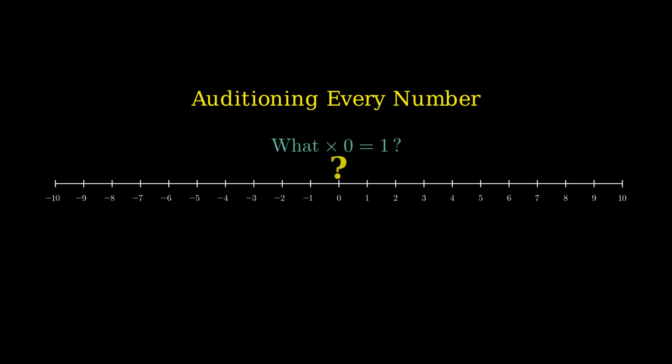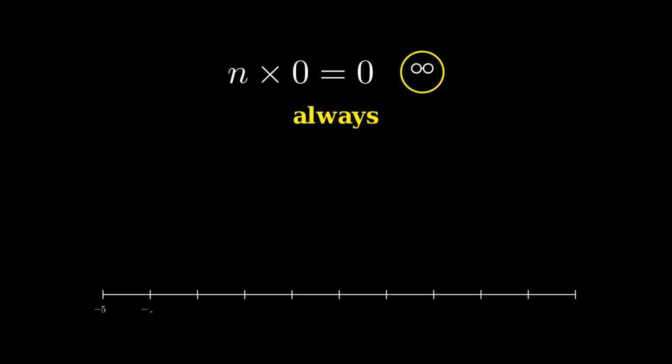And here's where things get awkward. Picture a little question mark sliding along the number line, auditioning every number for the job. Try 5. 5 times 0 is 0. Not 1. Try a million. A million times 0 is 0. Try negative 7.3. Still 0. Try the number you're thinking of right now. I don't know what it is, but I promise, times 0, it's 0. Anything times 0 is 0. That's not a suggestion, it's the personality of 0.